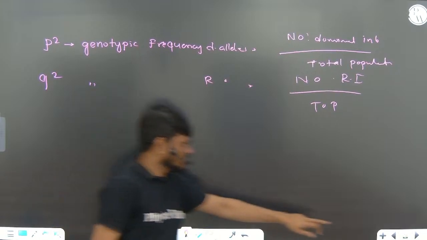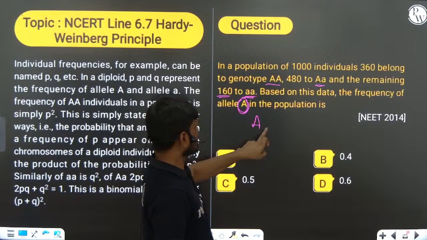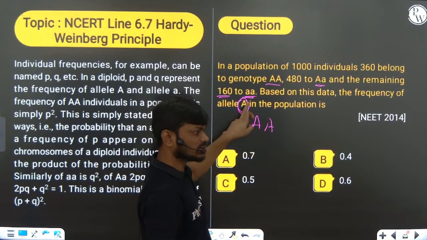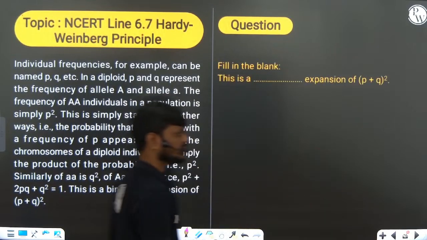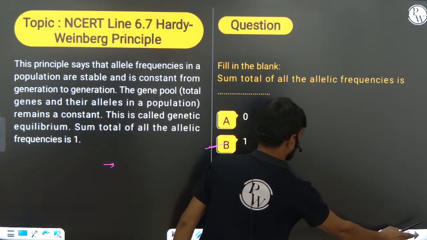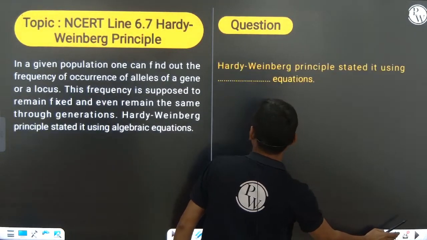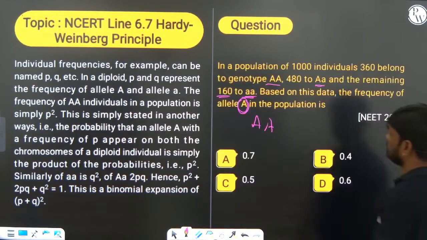But in this question they asked about only A, not a. They asked only allelic frequency, right?